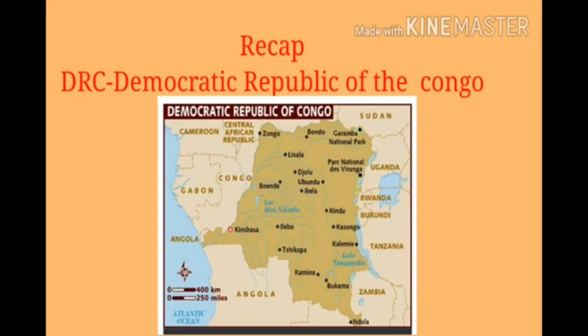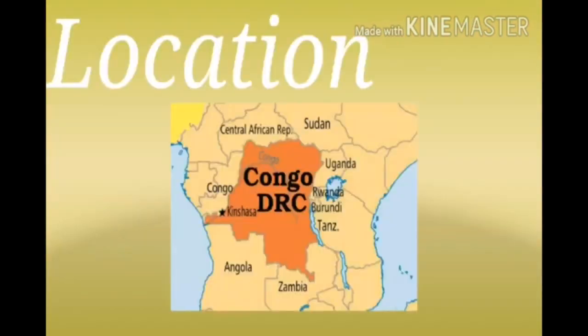What does DRC stand for? DRC stands for Democratic Republic of the Congo. Children, what is the capital of DRC? Its capital is Kinshasa. Children, next we learn location. Children, the Democratic Republic of the Congo is bordered by 9 other independent countries: Uganda, Burundi, Tanzania, Rwanda, Angola, Zambia, Sudan and Central African Republic.